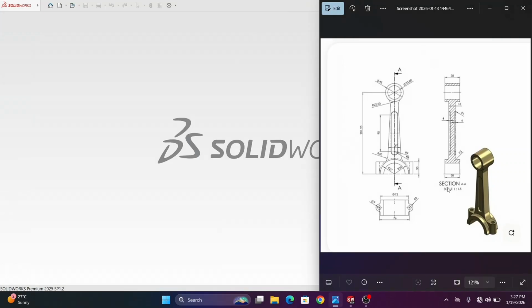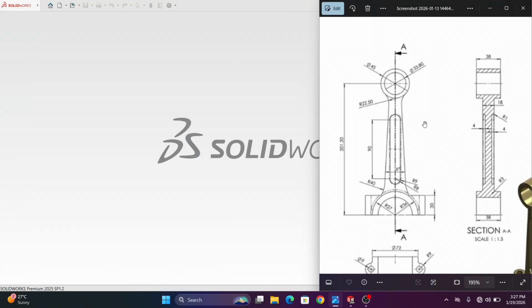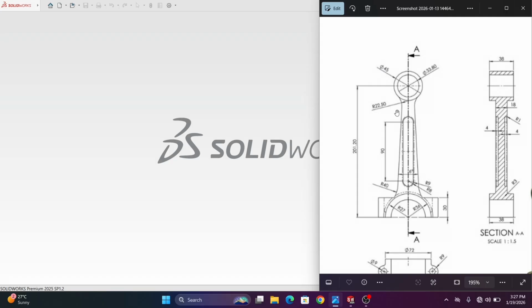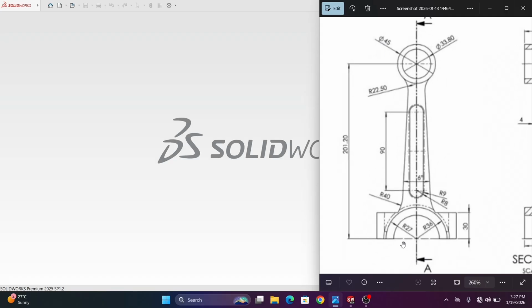Here we can make a connecting rod in SolidWorks 2026. Here we are drawing on the front plane, with two axes: first one axis, and here the other axis. The axis distance will be 201.2.